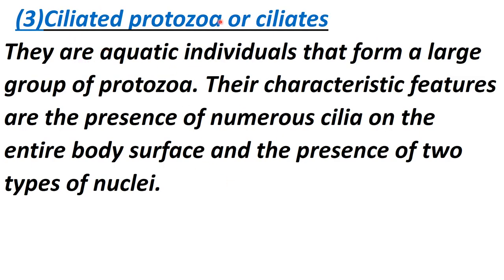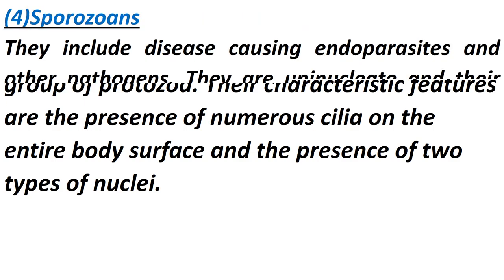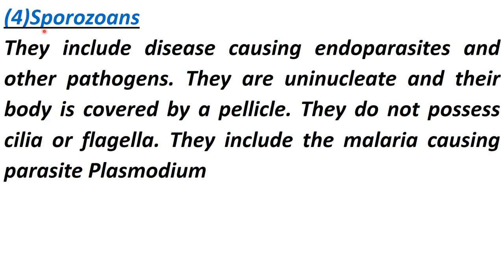The next class is ciliated protozoa, also called ciliates. Here cilia are present all over the body. They are aquatic individuals that form a large group of protozoa. Their characteristic feature is the presence of numerous cilia on the body and the presence of 2 types of nuclei. I hope you know the example. Just recall it in your mind: where cilia are present all over the body and two types of nuclei are present. Paramecium, right?